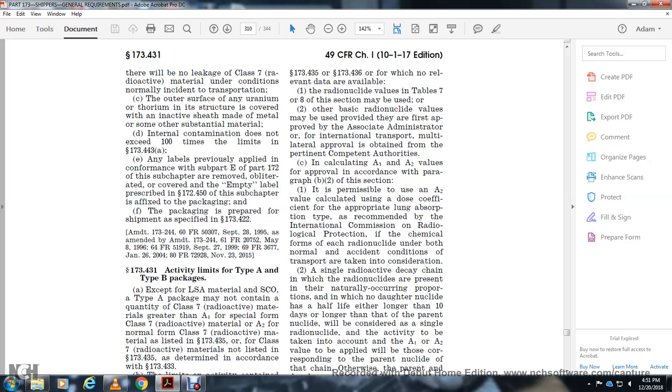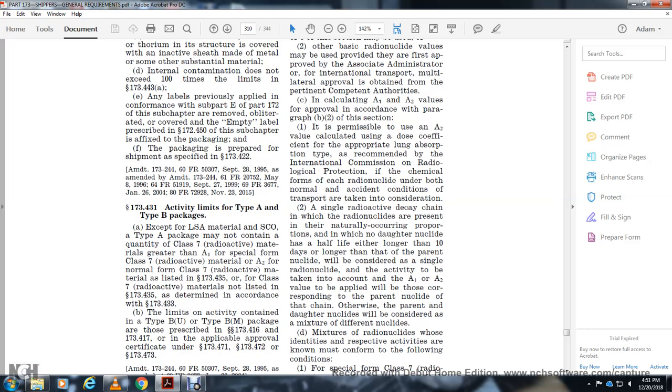Activity limits of Type A and B packages, except for low specific activity material and surface contaminated object. Type A packages must contain a quantity of class 7 radioactive material not greater than A1 for special form class 7 radioactive material, or A2 for normal form class 7 radioactive material listed in 173.435, or for class 7 radioactive materials not listed in 173.435, determined in accordance with 173.433. Limits on activity contained in B(U) and B(M) packages are prescribed in 173.416 and 173.417, with approval and certification in 173.471, 472 and 473.